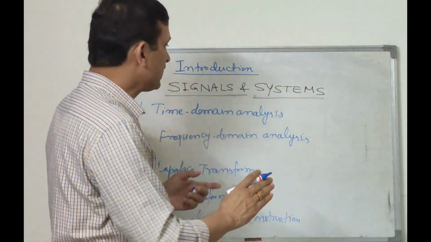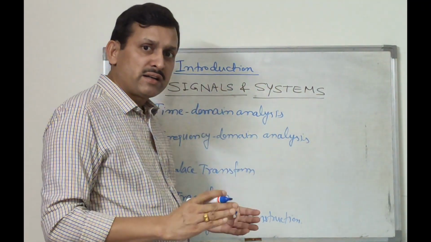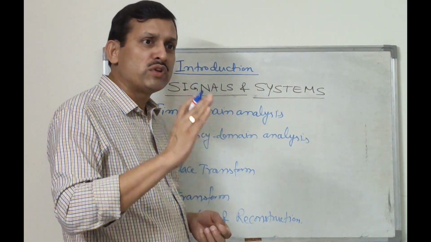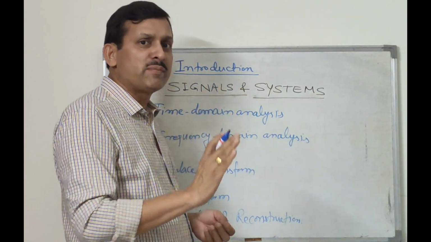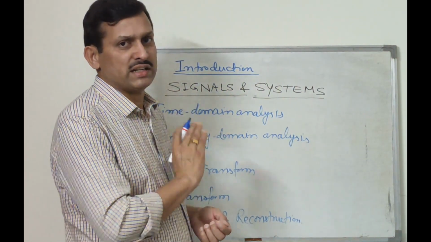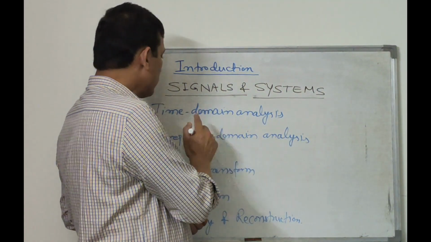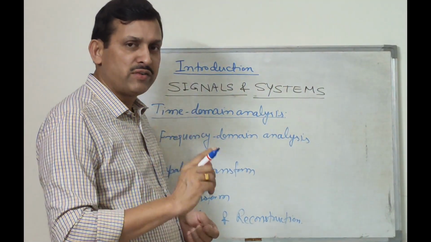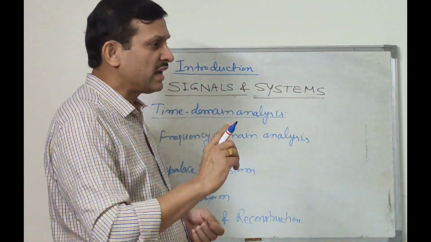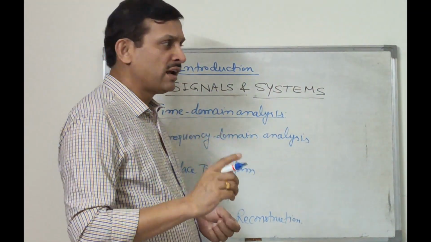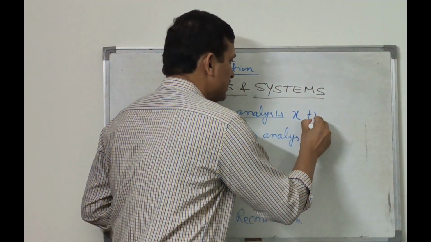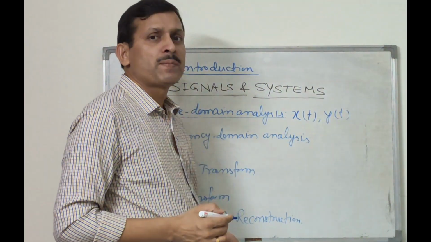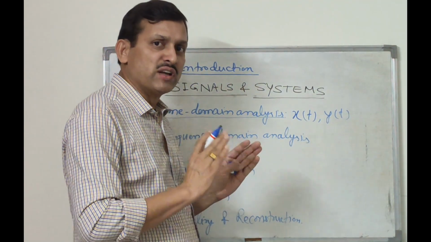In this course, the signal definition will be limited to any physical quantity varying with respect to time. In this course, the independent variable will be taken as time only. Any physical quantity varying with respect to time, we will consider as a signal, and we will give the notation for that like x(t), y(t). So this t is for the independent variable, that is time only.